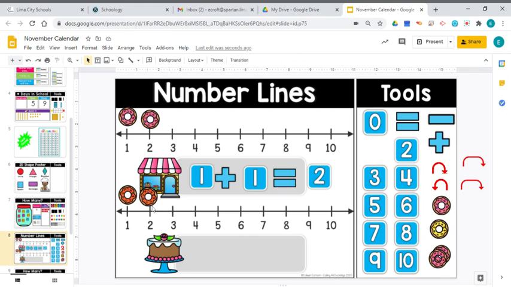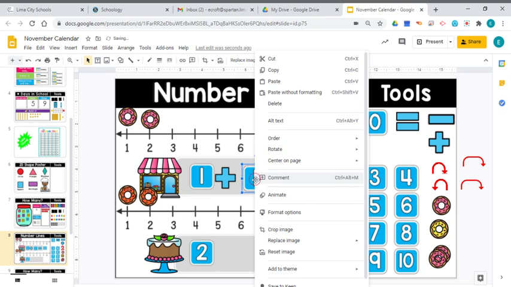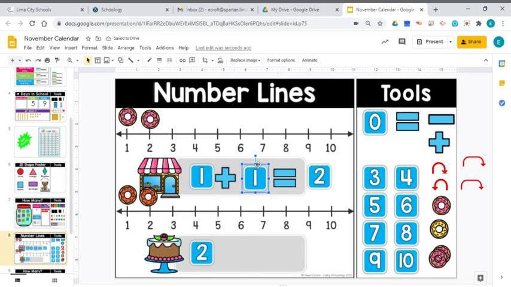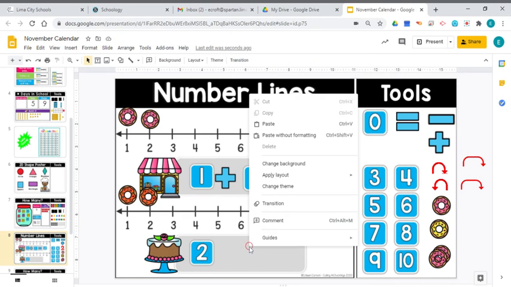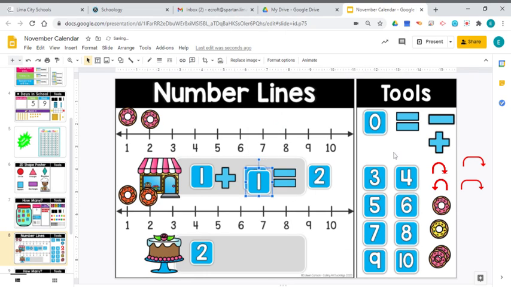All right, let's move down here. I'm starting with 2 donuts this time. So I'm going to go ahead and put 2 down here. Looks like I have to copy a 1. I'm going to add one more, so I'm going to use that plus sign. Do you know what the plus sign is? Have you seen that before? That means we're putting something together. We're going to put these 2 donuts plus one more donut together.